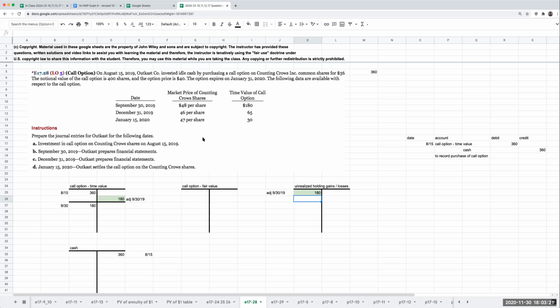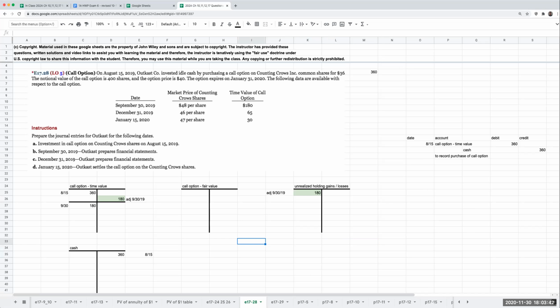However, this option has value now because I paid basically $360. I got the option to buy 400 shares at 40. Now the value of these shares is at $48 per share.